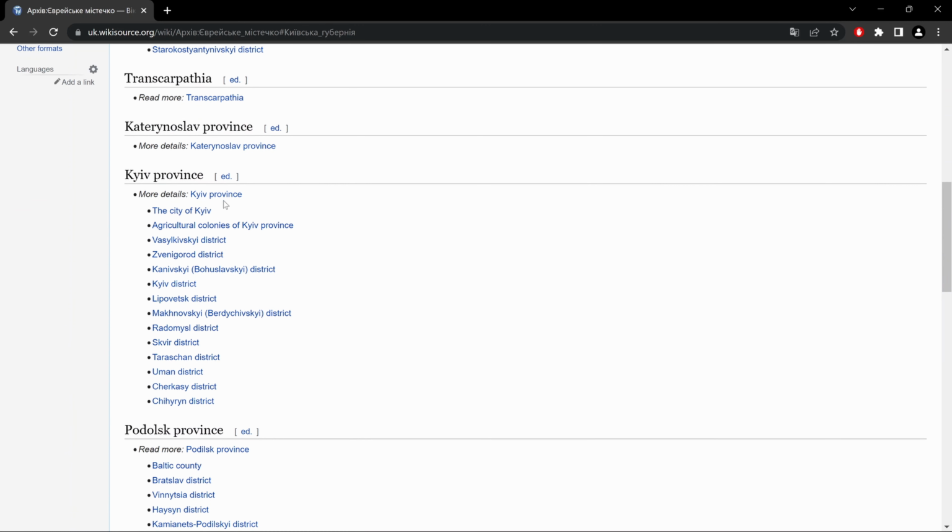Now most of the provinces will have a list of districts and counties below them and a little read more or more details note, which will have a link to a page for that specific province.